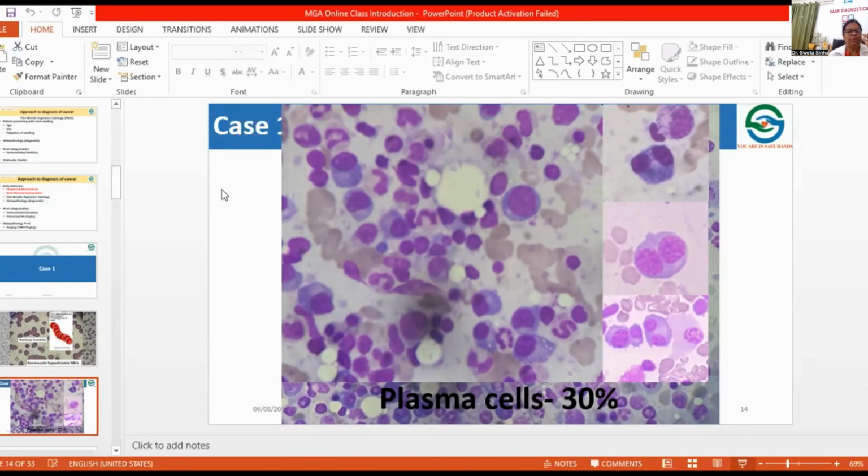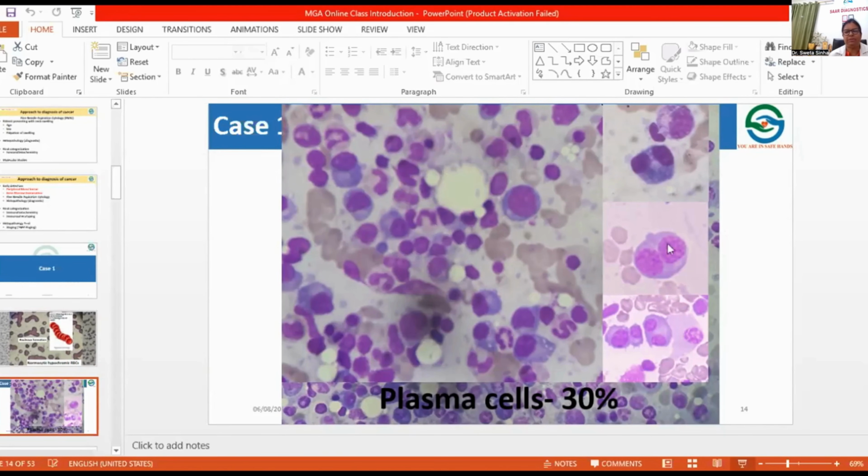If you see a normal reactive plasma cell, it will be close to the size of a lymphocyte. These are the lymphocytes. It will be closer to that size. You can see the difference between this and this, or this and this. So with bigger size, high NC ratio, sometimes prominent nucleoli, that is a malignant plasma cell.